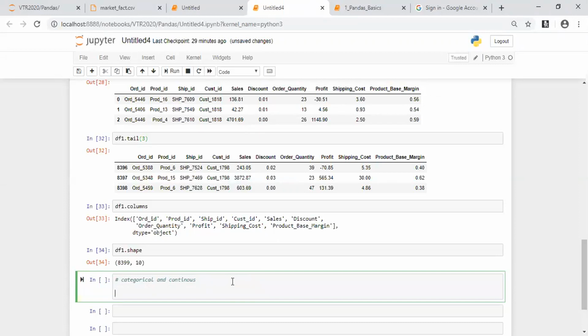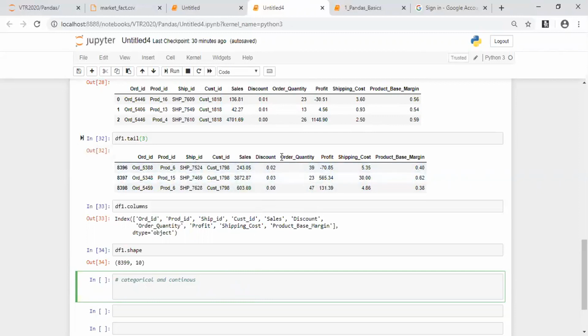So we must understand by seeing the data which data will be categorical and which will be continuous. Any data which is of categories, we say categorical, or to be simple, something like a string. Something with respect to measurements, something on which we can do mathematical operations, is called continuous data. So in the given data set, before seeing anything else, can you tell which is categorical and which is continuous?